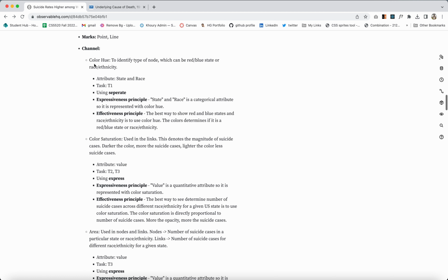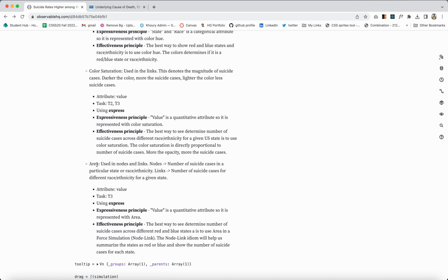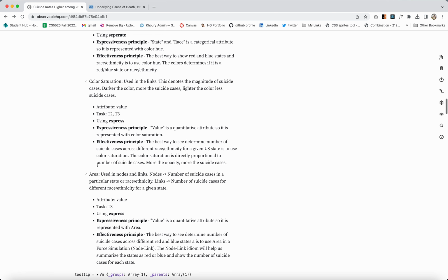The channels we have are color hue, to determine the states as democratic or republican, and to determine race and ethnicity. Then we have color saturation, which is used in the link: the darker the opacity, the darker the saturation, the more the number of suicide cases of that race or ethnicity in that given state. And then I have used area, which is again used in nodes and links. The bigger the line or the bigger the node, the more the number of suicide cases.